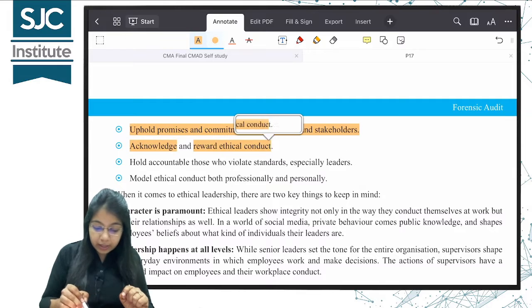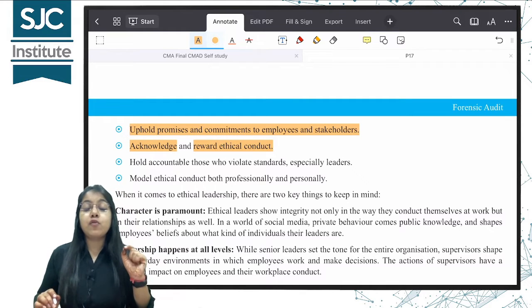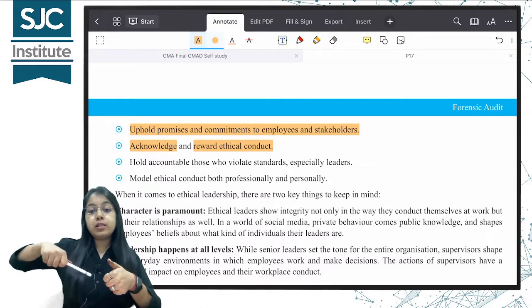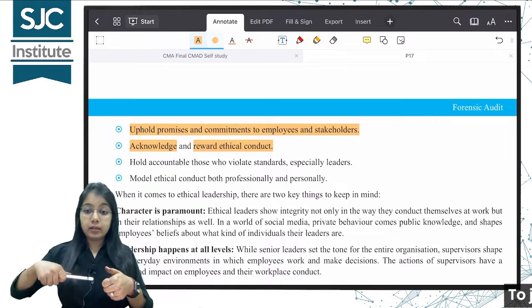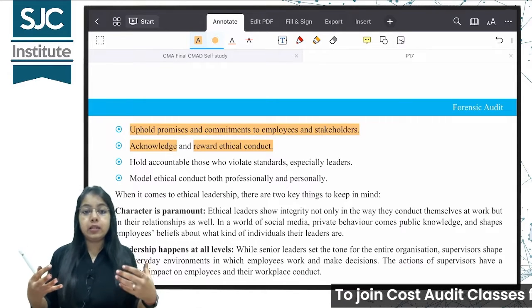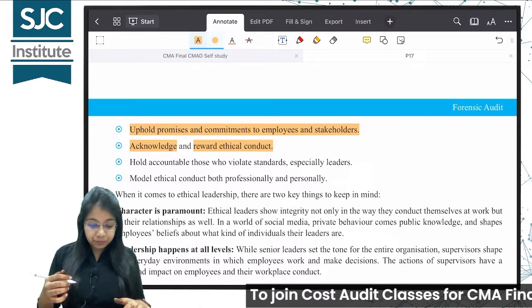Acknowledge and reward ethical conduct. जो एम्प्लॉई एथिक्स को फॉलो कर रहा है, कुछ गलत काम नहीं कर रहा है, उनको रिवॉर्ड करना. So when others see that this person is rewarded because he is so ethical, they will also be motivated to follow the ethical principles. Is it clear?